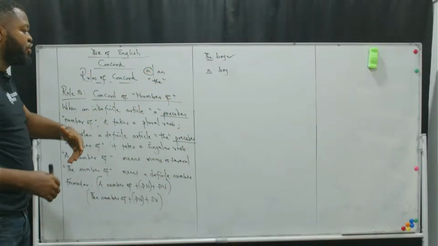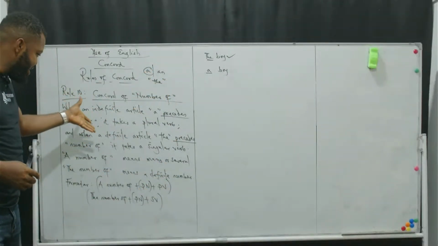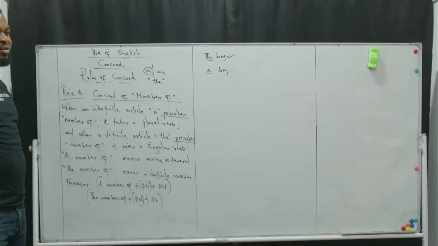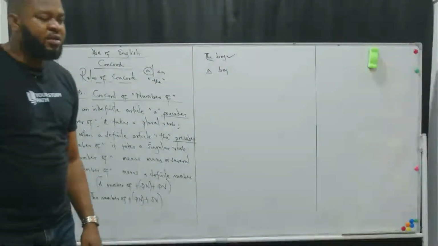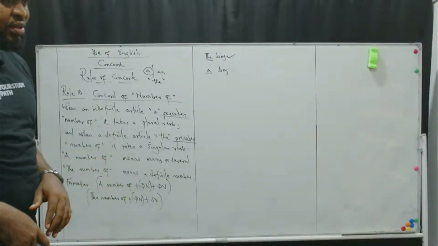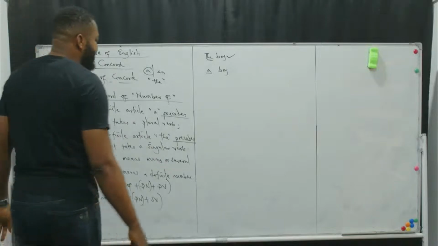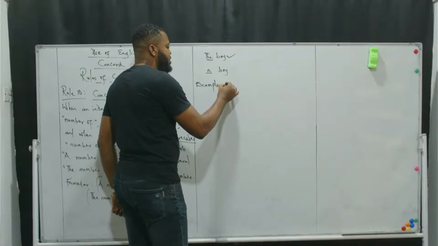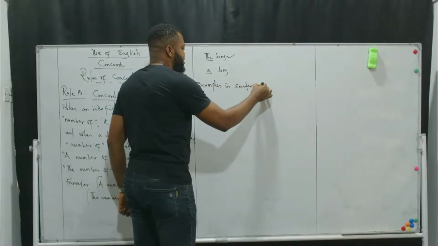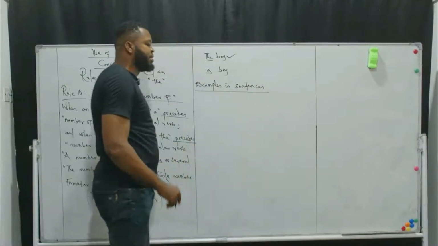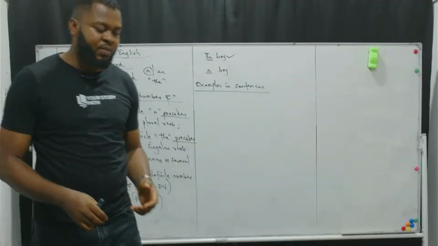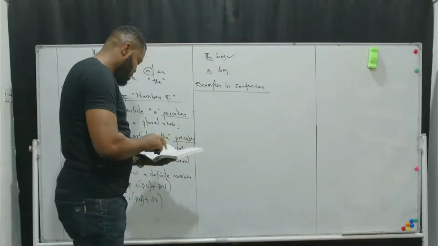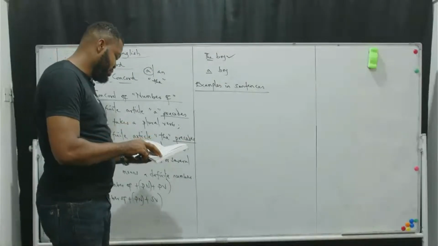So that we can take examples. The examples are just for you to be able to apply what you've known to the sentences. That's the essence of the examples. Is it clear to you? Okay. Now let's take examples in sentences. You can pick from the textbook to exemplify that. Let me give you as many as possible.